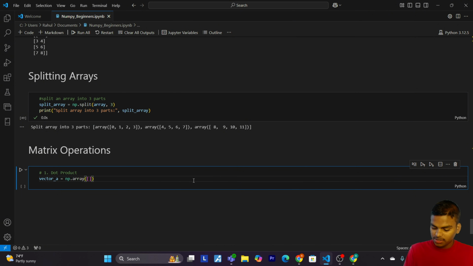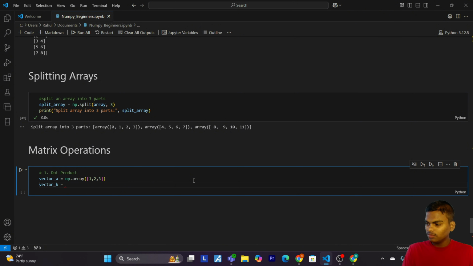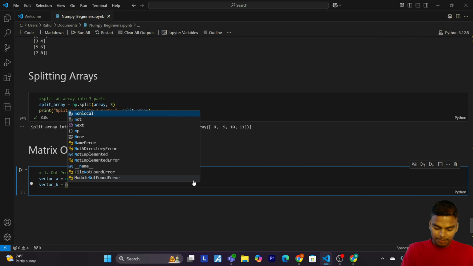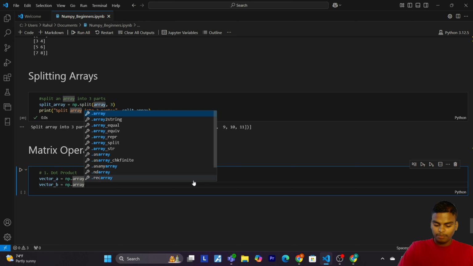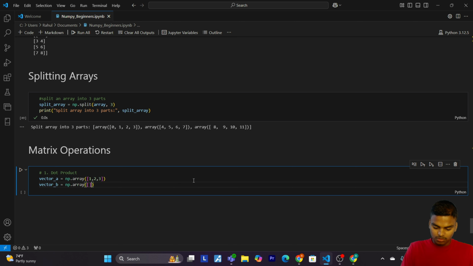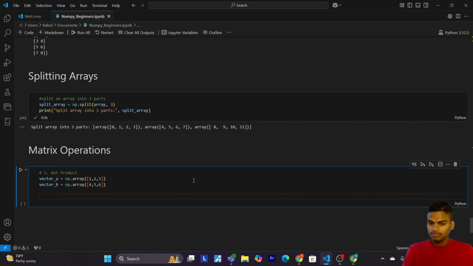Now make another array, vector_b, equals np.array, and pass 4, 5, 6. Now let's compute the dot product. Let me write: compute dot product.